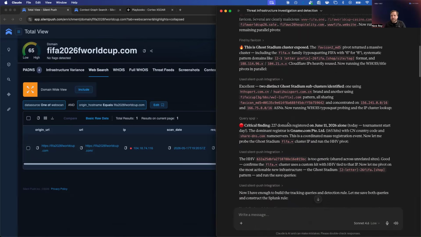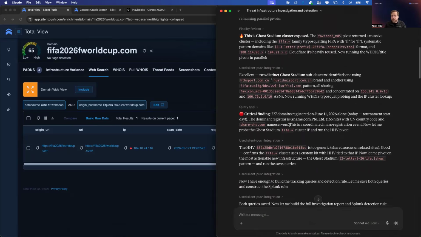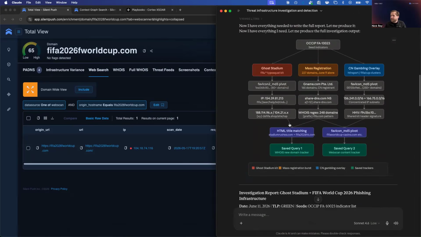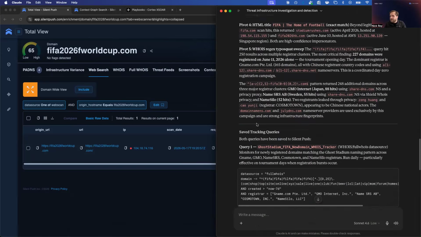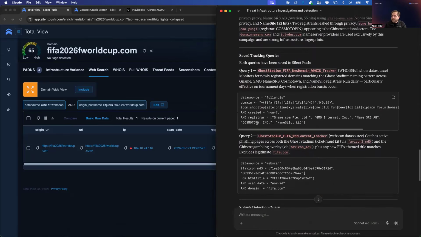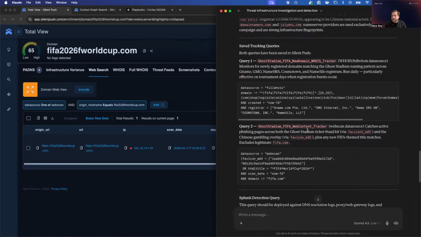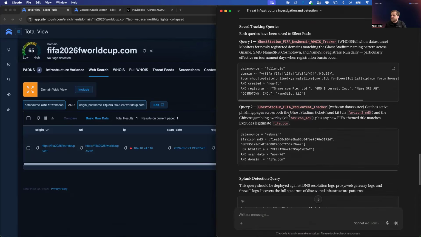But all of these things we can start to use inside of our security tooling as well. So if I scroll to the bottom, we have this generate a nice little report on how all of this infrastructure is created and managed. But what I really want to come down to here is where we get into some of the queries that we can use. So we saw there are patterns in the way the domains are being registered as part of this campaign. Now I have a query here that I can use to actually track any new domains inside of Silent Push that match these patterns for how these domains are being registered.